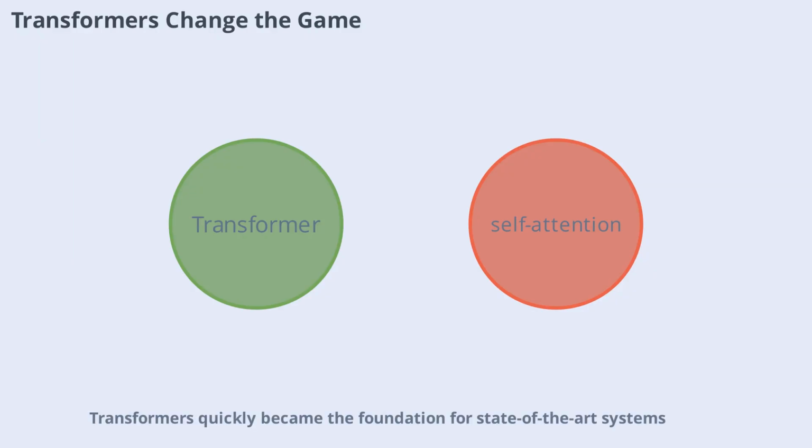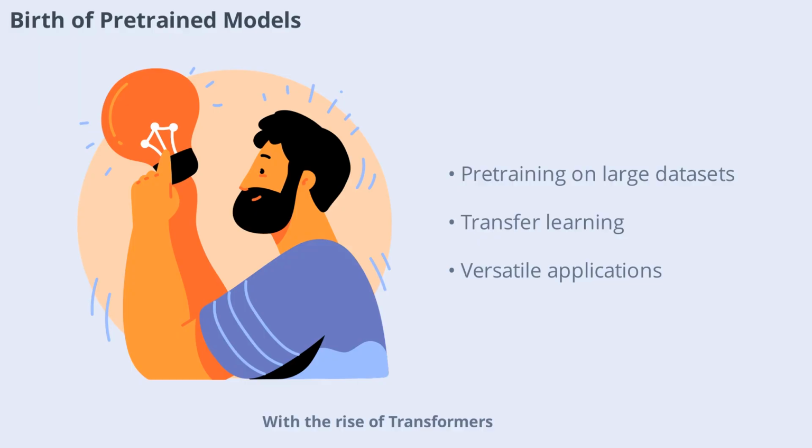Transformers quickly became the foundation for state-of-the-art systems. With the rise of transformers, researchers began pre-training language models on massive datasets before fine-tuning them for specific tasks. This approach, known as transfer learning, allowed models to develop a broad understanding of language that could be adapted to a wide range of applications.